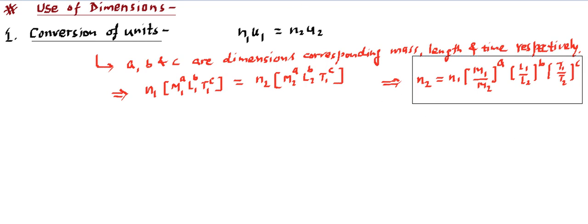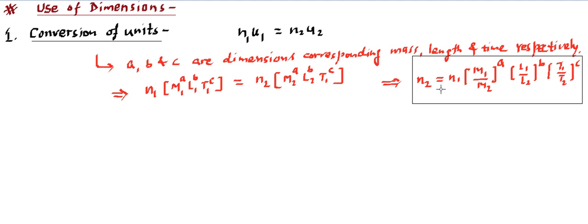What it is trying to say is that N1, the numerical value in one system of units, is known to us, and N2 we need to calculate. So N2 will be N1 into the M1 M2 ratio to power A, the L1 L2 ratio to power B, and the T1 T2 ratio to power C. M1 is the mass in the first system of units, M2 is the mass in the second system, and similarly for lengths and times. A, B, C will be known to us from the dimensional formula. So we can use this to find our answer.